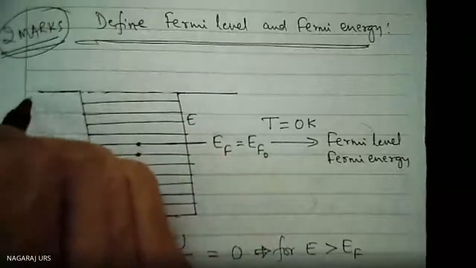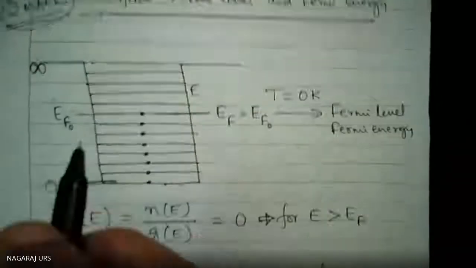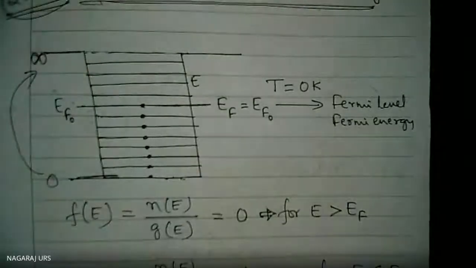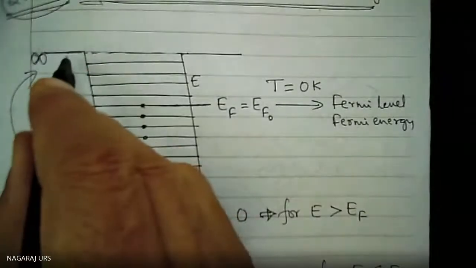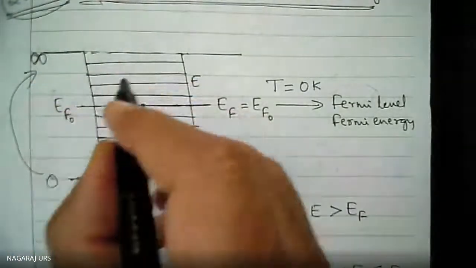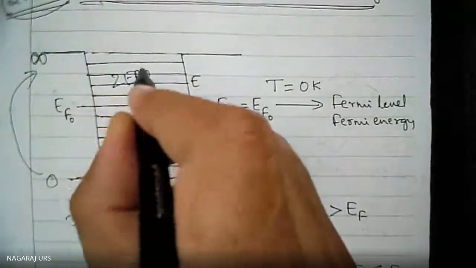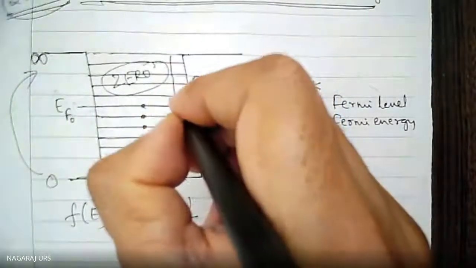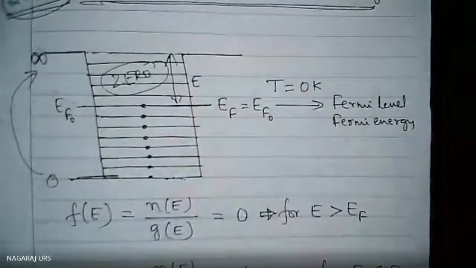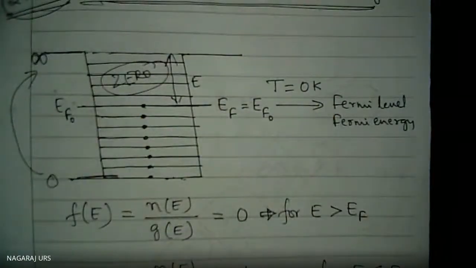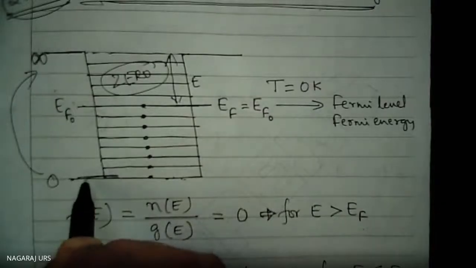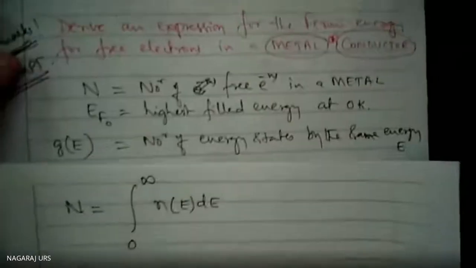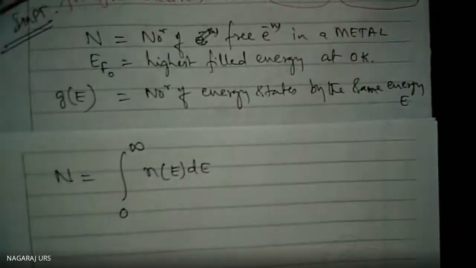Above E_F0 to infinity, the number of electrons is equal to 0. You know already about this. But even if I calculate from here to here or here to here, the total number of electrons remains the same. Therefore, I am writing 0 to infinity.